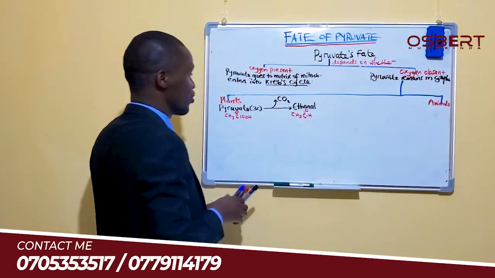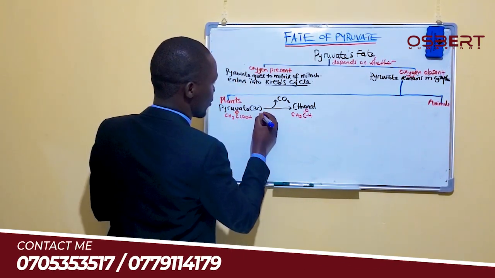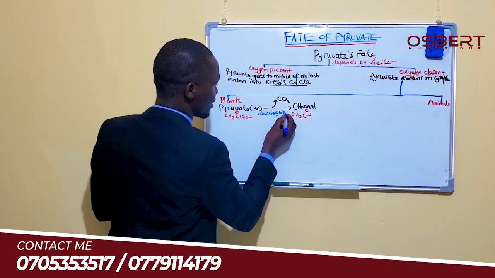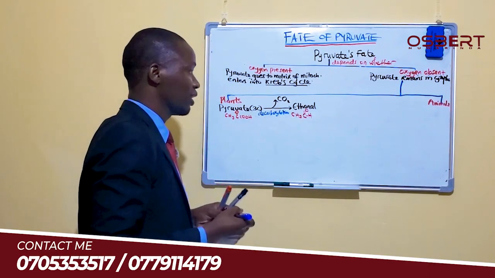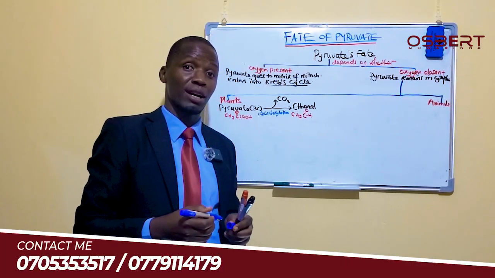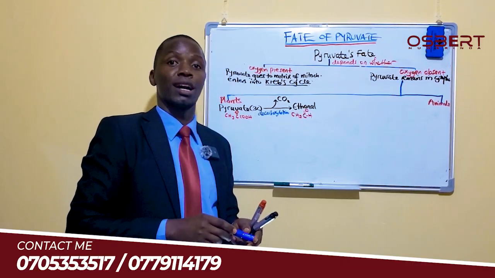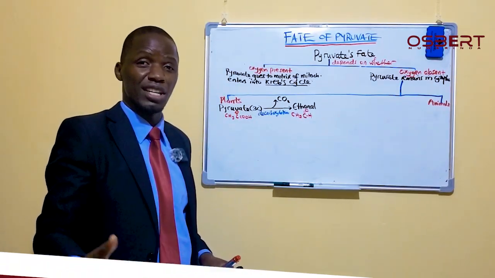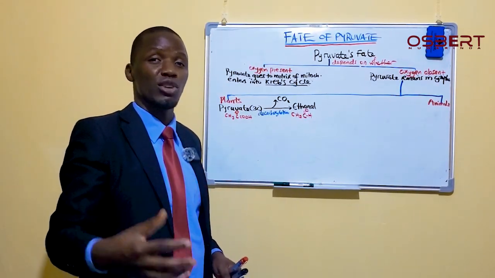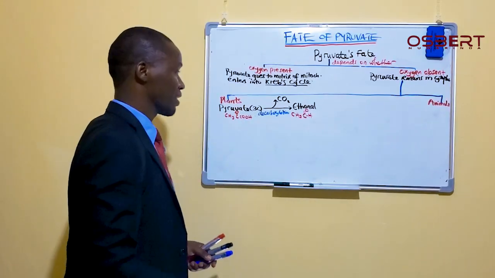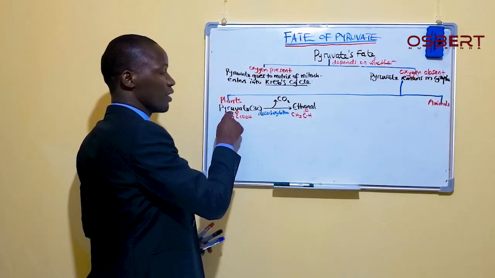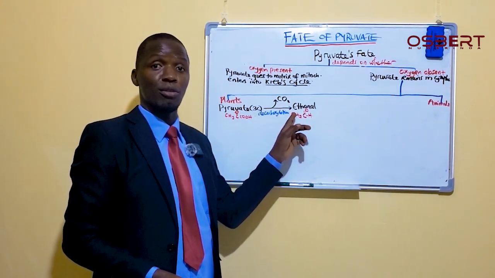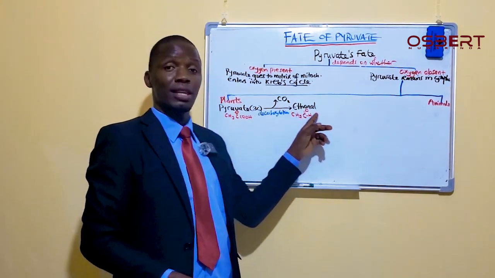Decarboxylation is the reaction where we have loss of a carbon in the form of carbon dioxide, just like we have dehydrogenation, phosphorylation and dephosphorylation. So the 3-carbon pyruvate undergoes decarboxylation, losing a carbon as carbon dioxide to form ethanol.